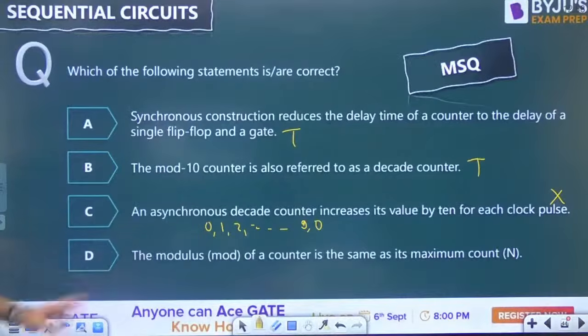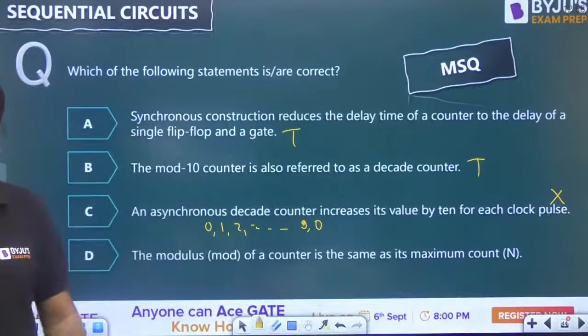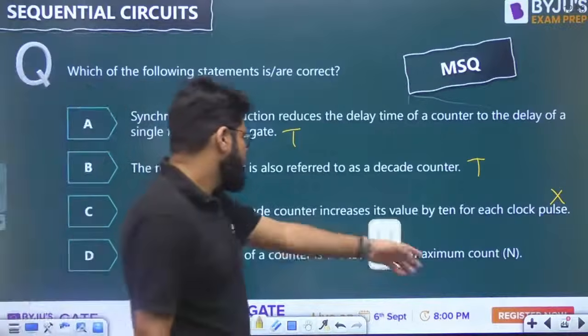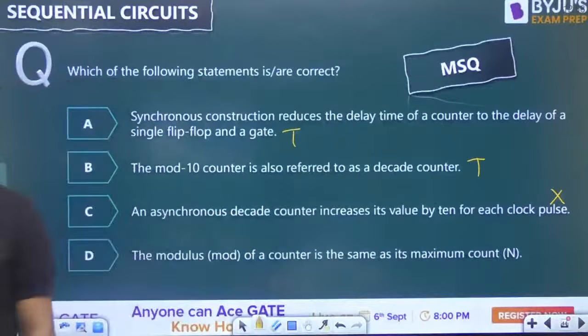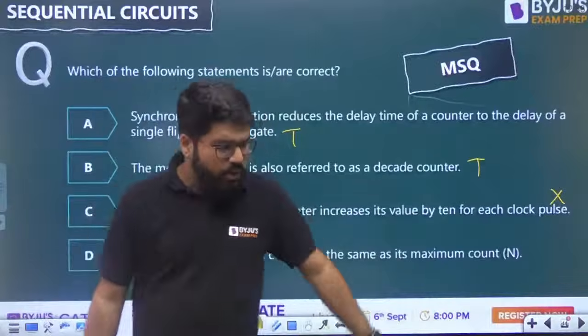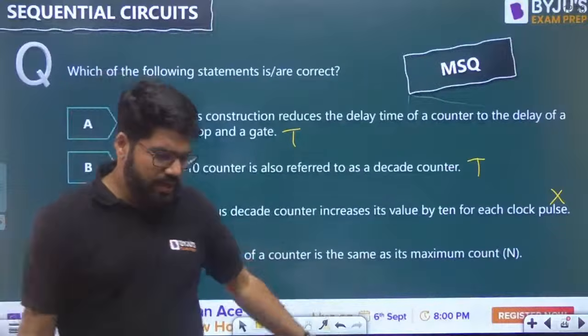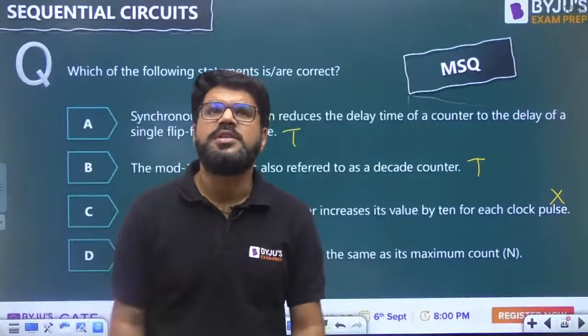The modulus of a counter is same as the maximum count. Tell me, what do you know about the modulus of a counter? Is it same as its maximum count? No. The modulus means the total number of states. I am going to take a question today where you are going to see a count sequence.